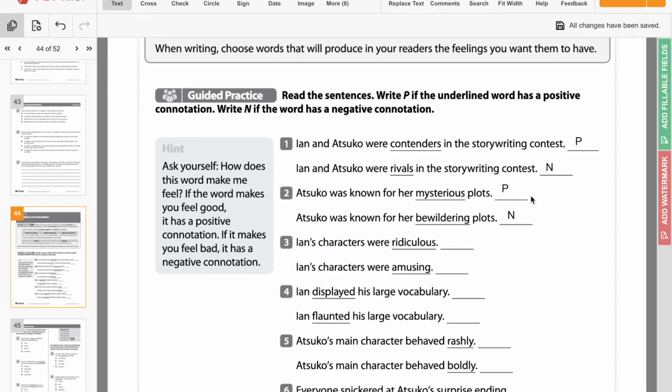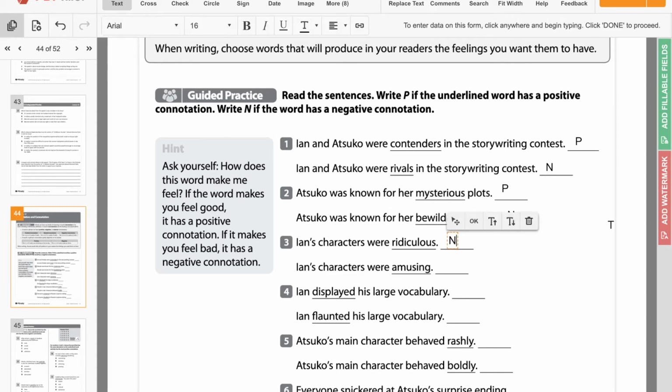Ian's characters were ridiculous. Ian's characters were amusing. Is it bad to be ridiculous? Like, if someone calls you ridiculous, is that an insult? Yeah, I would take that as an insult. What about amusing? No, because that's just kind of saying that you're funny, right? So ridiculous is going to be our negative connotation, while amusing is our positive connotation, even though those really mean the same thing.